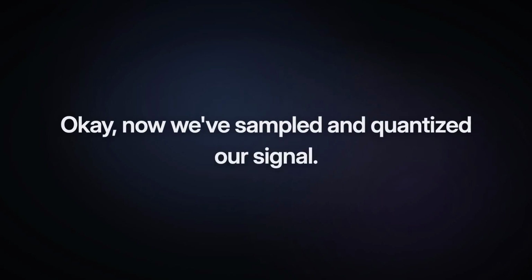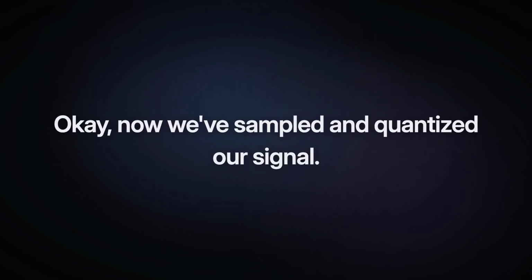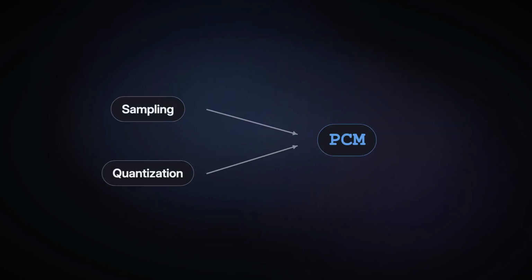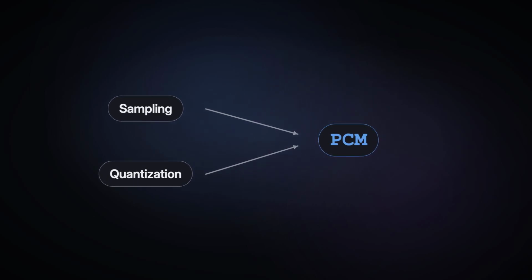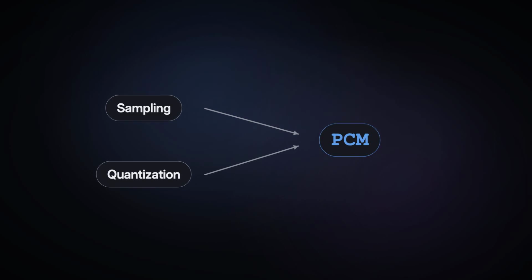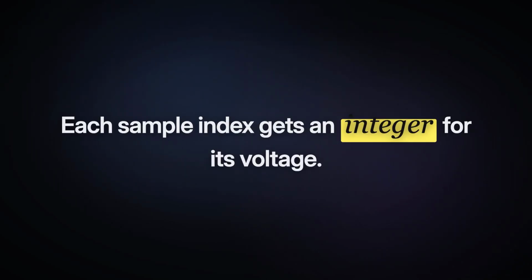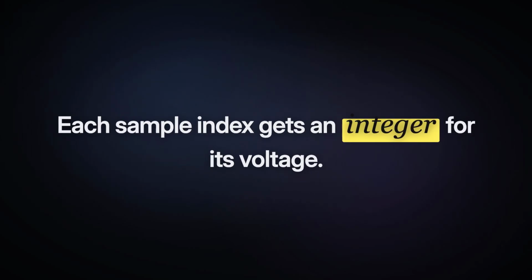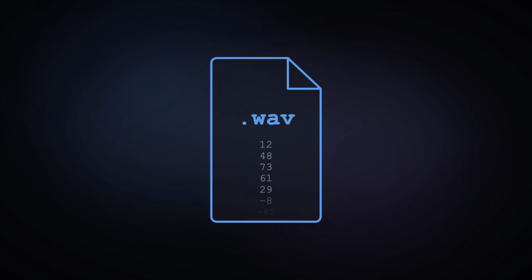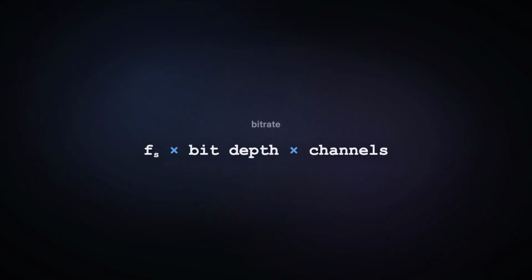Okay, so now we have sampled and quantized our signal. What we end up with is pulse code modulation, the most foundational raw format in audio processing. A PCM file essentially assigns each sample index an integer that represents the voltage. This is what is stored in .wav files. The bitrate here is sampling frequency times bit depth times channels.